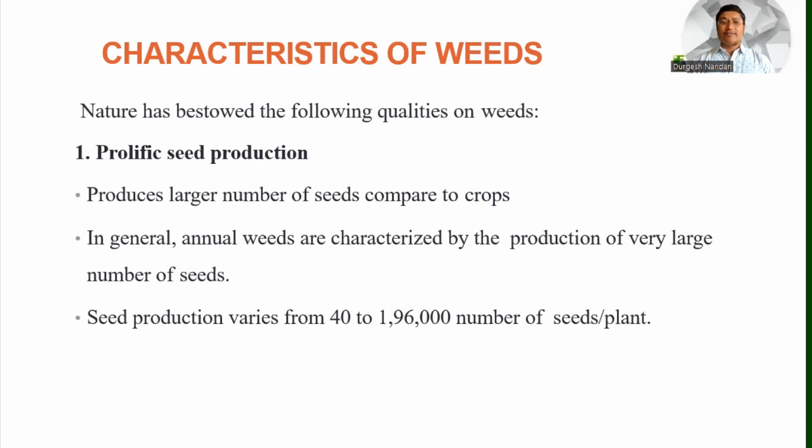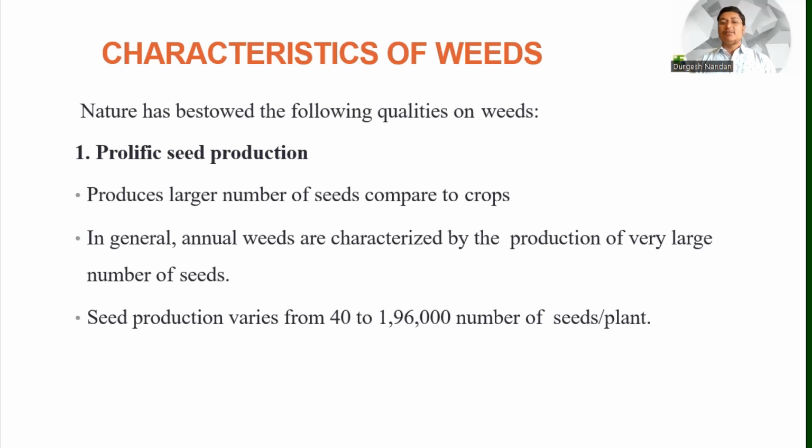So among all the characteristics, the first one is prolific seed production. Weeds produce a larger number of seeds compared to crops, and in general annual weeds are characterized by the production of a very large number of seeds. Seed production varies from 40 to 1,96,000 seeds per plant. That is the direct meaning of prolific seed production: the capability of weeds to produce a huge number of seeds.